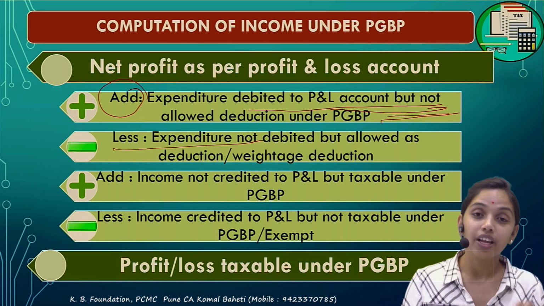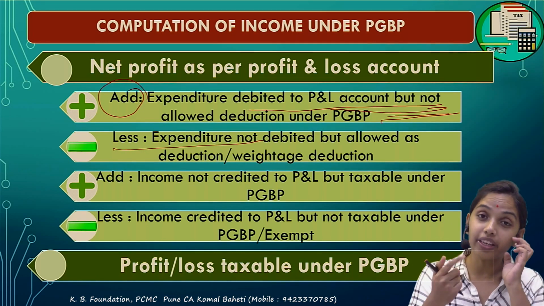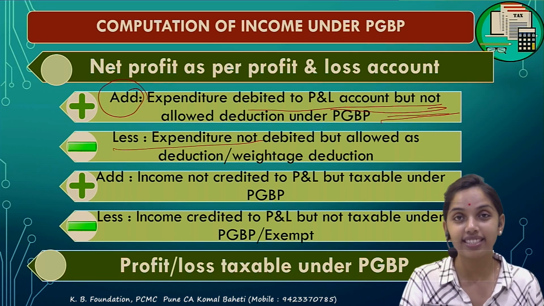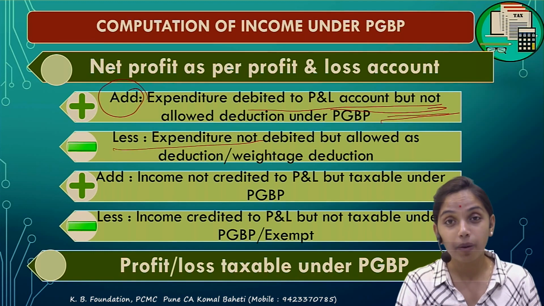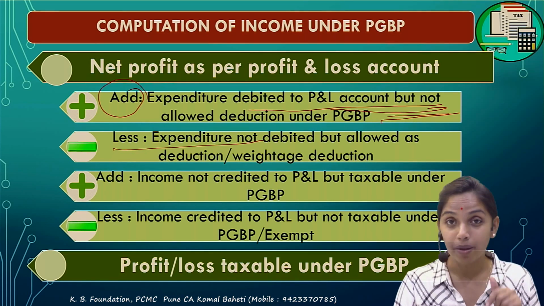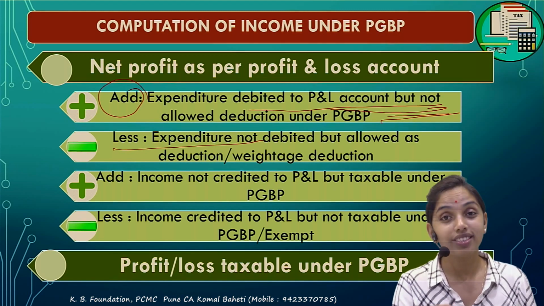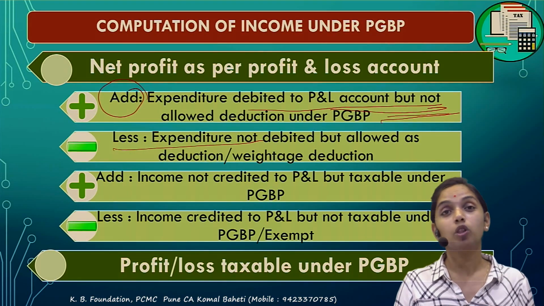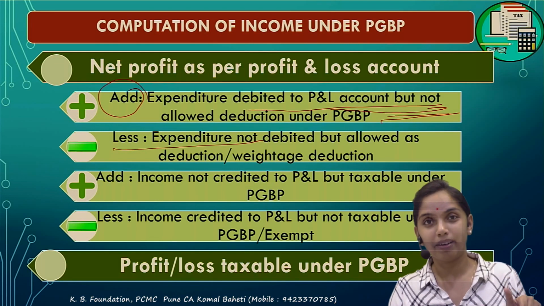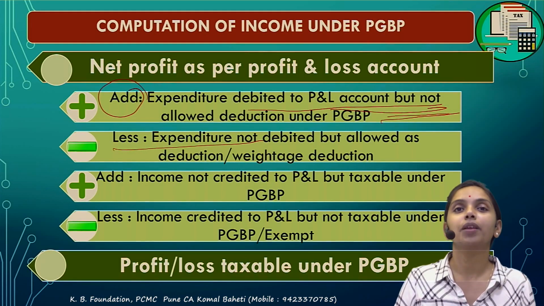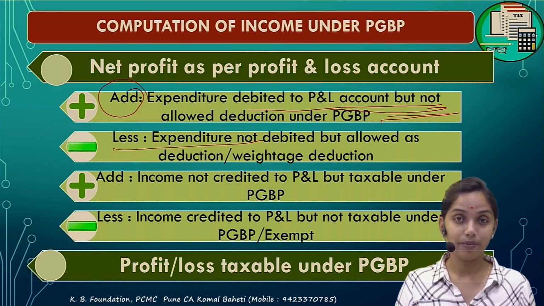The next, income not credited to P&L. Like the deemed profit example I gave. I have done the recovery of a bad debt, but I have not credited it to my P&L. But this amount is to be taxable under the PGBP under section 41. So this comes under the add. Income not credited to P&L, but it is to be taxed under the PGBP. Are you clear? That is to be added.